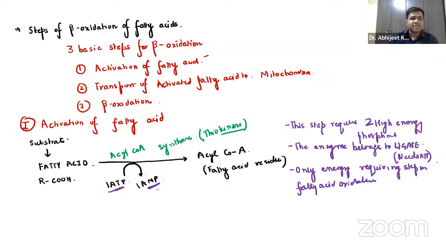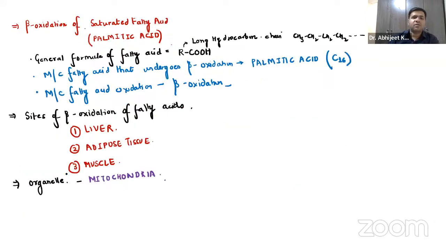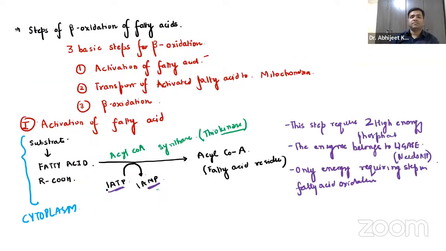Now, this activation takes place in the cytoplasm, guys. It is not in the mitochondria. If you want to mention, you can say it occurs in both cytoplasm and mitochondria. I have written mitochondria, but you can mention cytoplasm also because the activation part takes place in the cytoplasm. It is the only energy requiring step in fatty acid oxidation, where high energy phosphate molecules are required.